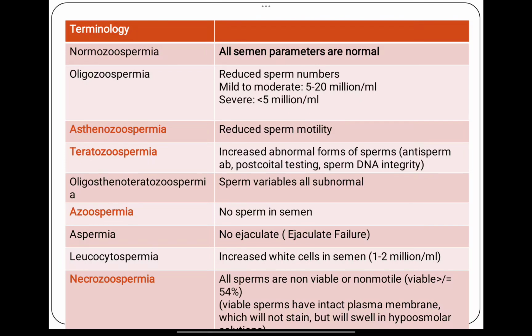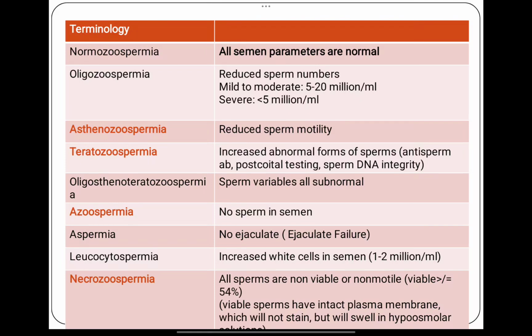Azoospermia means there is no sperm in the semen. Aspermia means there is no ejaculate. So if there is ejaculation failure, this is aspermia. This does not mean that sperms are not there; sperms are just not getting ejaculated. So no ejaculate means no semen at all. It is aspermia. And if semen is there but there are no sperm in the semen, then this is azoospermia.